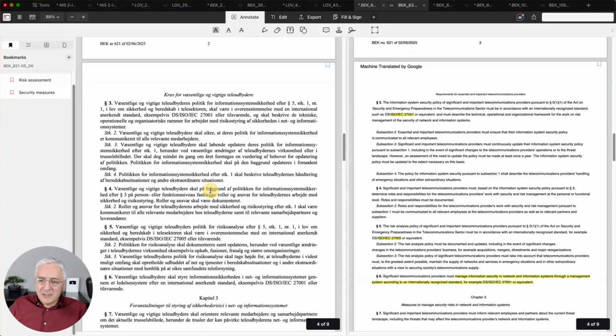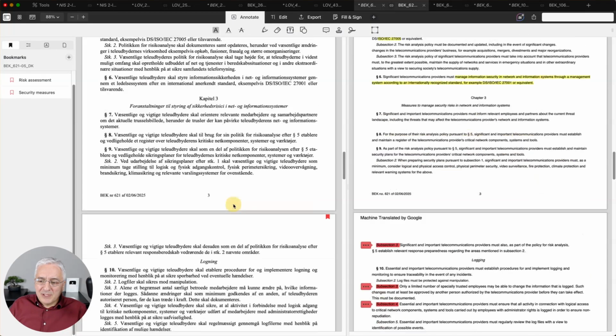And interestingly enough, here you have this reference to ISO 27001, ISO 27005, again 27001. So basically here it is pretty clearly specified that these companies need to comply with either 27001 or something that is similar to this standard.